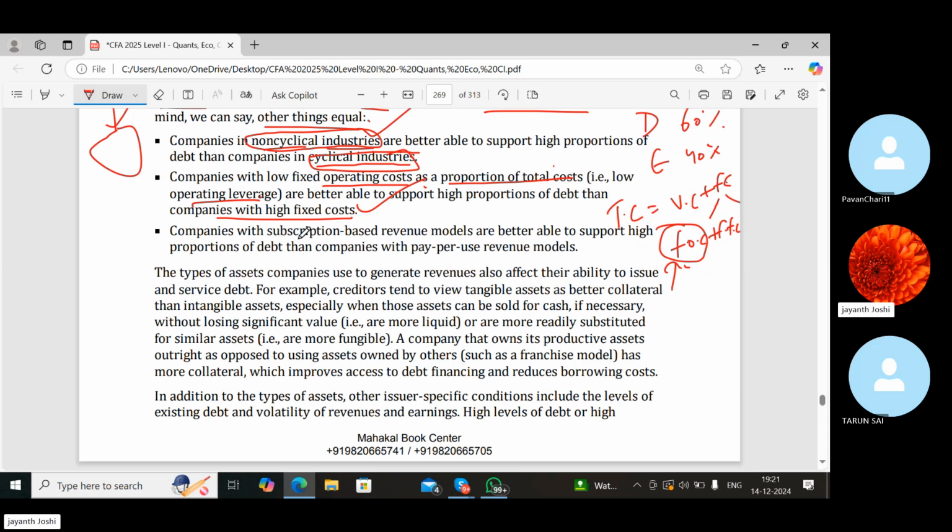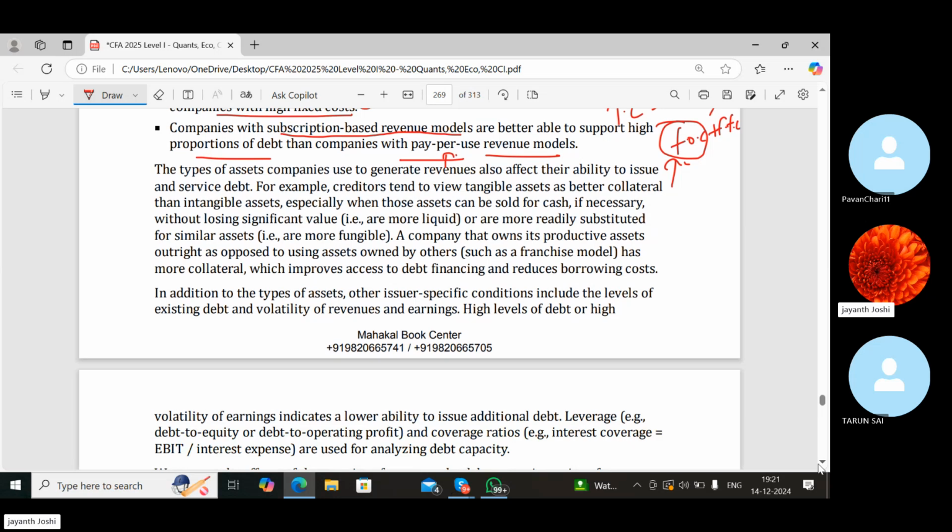Companies with subscription based revenue models like Netflix are better able to support high proportions of debt than companies with pay per use revenue models like picture theaters. Okay, because in subscription based revenue models, they know that they have some fixed amount of money coming to them. Here it is not stable. All the tickets of the theater for the movie on one particular day will not be sold out.